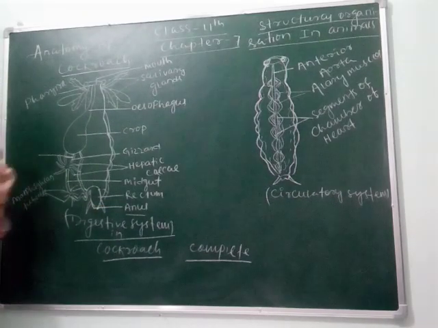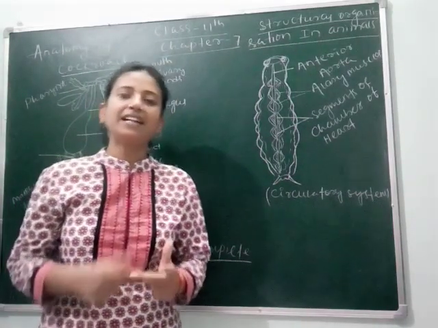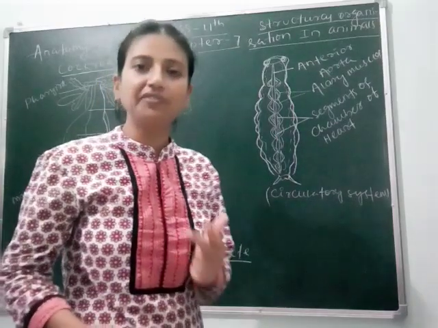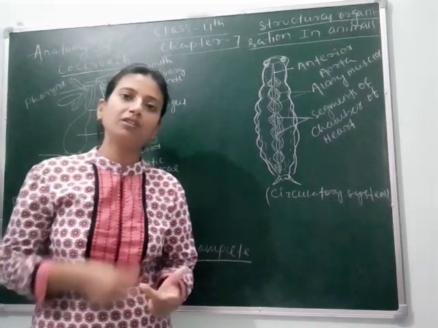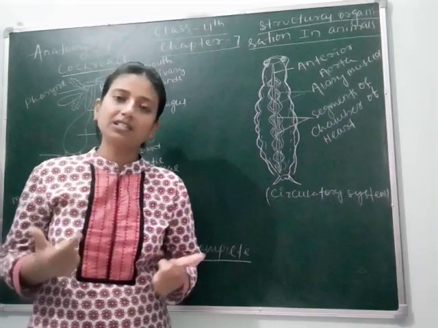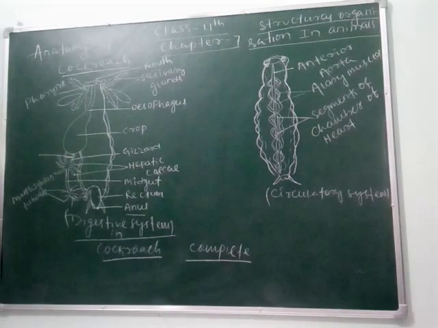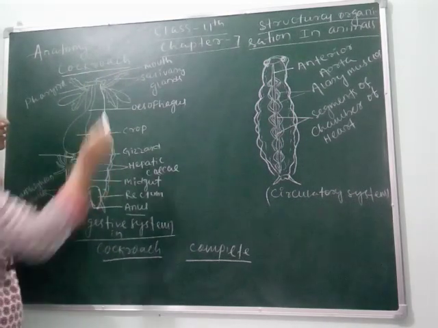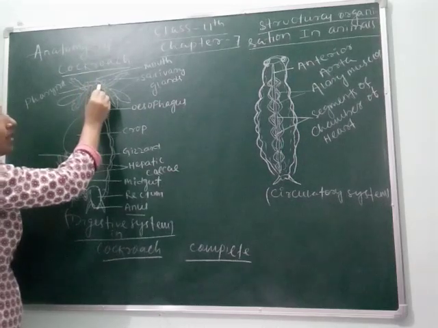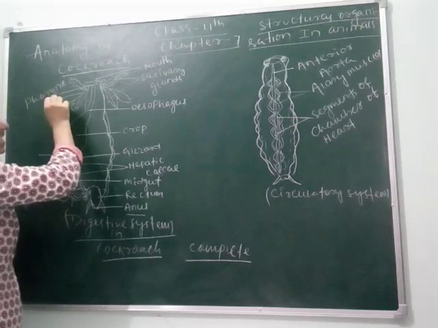Clear? So let's understand how cockroach takes its food and what type of enzymes are secreted from its body for digestion of different type of food. Where is the food stored, for how long is it stored, and as it has complete digestive system, how much time does it take for digesting any food. Okay students, here you can see the mouth is for taking food. When food enters the mouth, it moves to the pharynx.